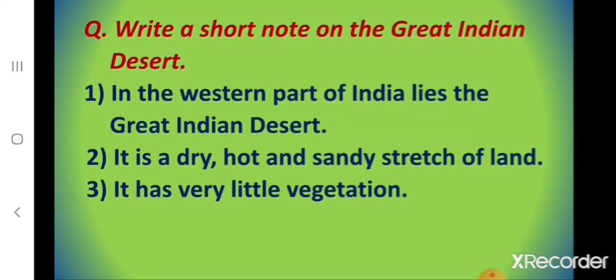Now children, let's discuss. Write a short note on the Great Indian Desert. In the western part of India lies the Great Indian Desert. It is a dry, hot and sandy stretch of land and it has very little vegetation.